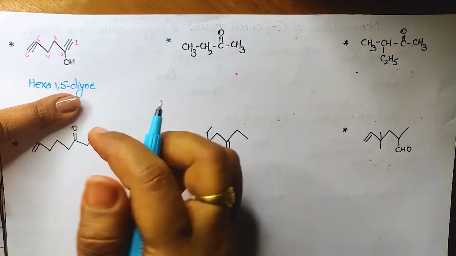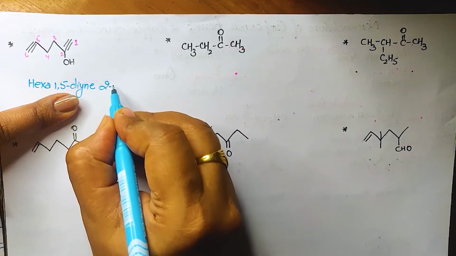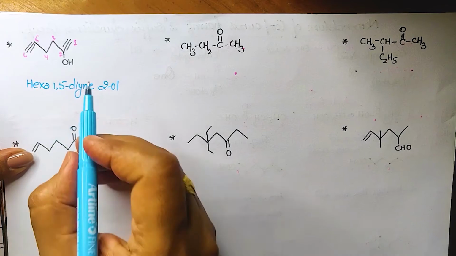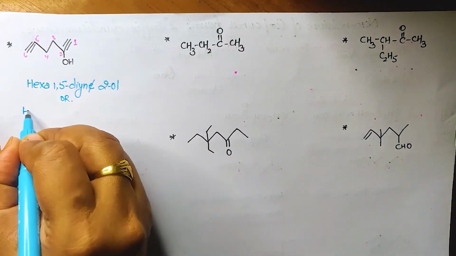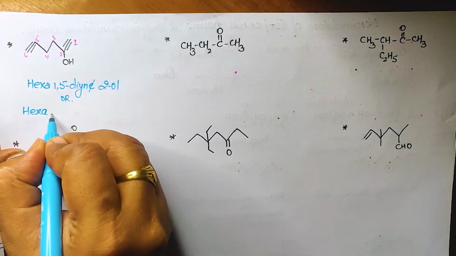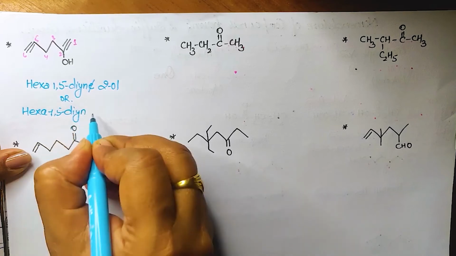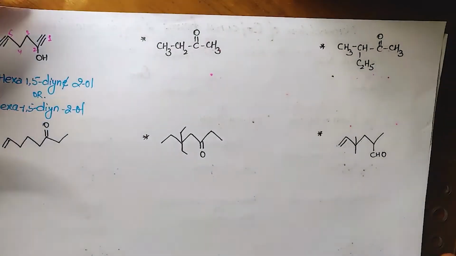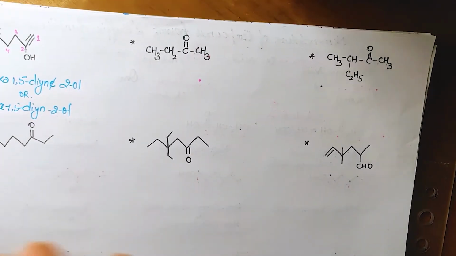Now, what is the functional group over here? All. So, 2 all, isn't it? Because it is a 2. So what correction I need to do? Yes, I have to remove this E. So that means it will be hexa 1,5 diene 2 all. Yes. Chale, this is another and the fourth functional group which we have not yet done.